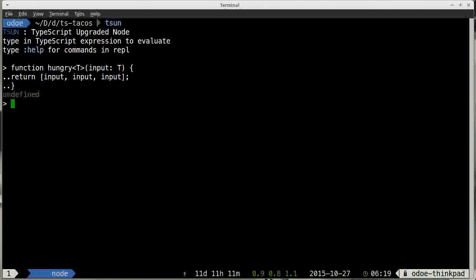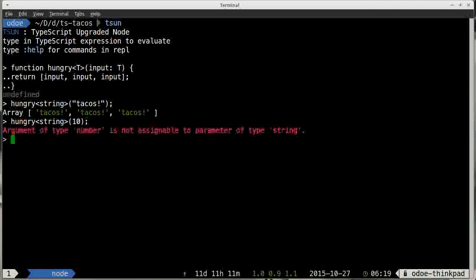Awesome. Okay, so now when you call this function, call hungry, we're going to type it. I want to type this to be restricted to string, right? So now this means that when I come inside this hungry function, I have to pass a string, and we'll say tacos. Awesome. So now let's go to the same function again, but this time instead of passing in a string, I pass in a number, 10.